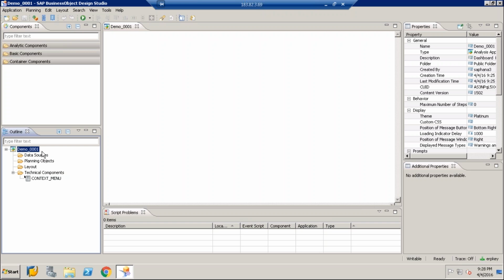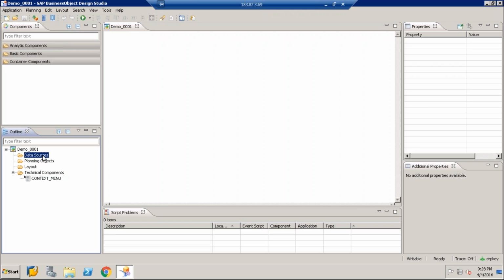The first is data source. Whatever data source you use to create your application, you need to add in the data source folder. To add a data source, just right-click on the data sources folder and say Add Data Source, and then you proceed.